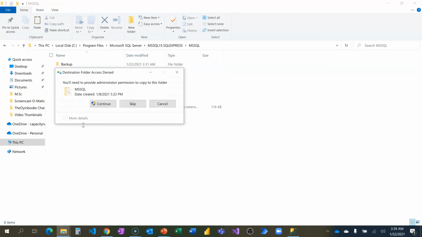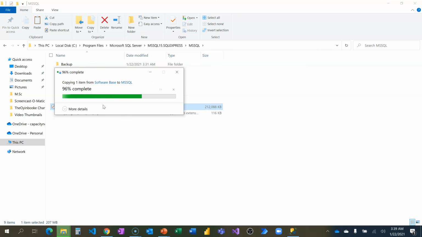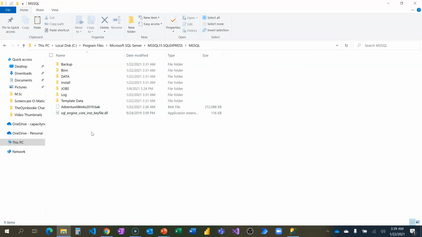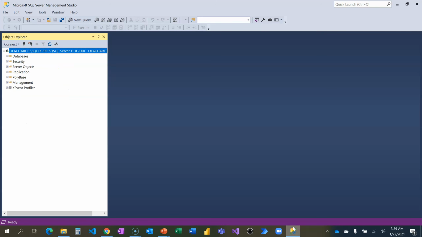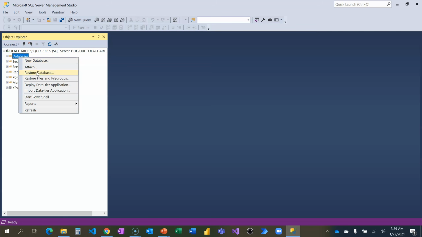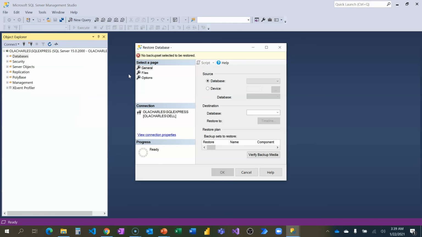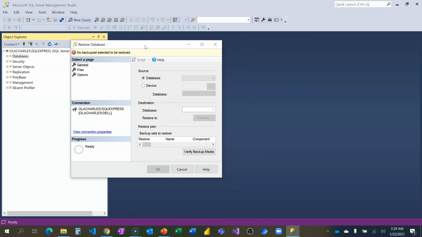So if I'm dropping it here, alright, so I have it here, not exactly inside my backup, but inside this MSSQL folder. So when I come back here and right click on databases, you're going to see restore database. When I click on restore database, it's going to bring up a dialog box which will guide me through locating where my database is and all those things.